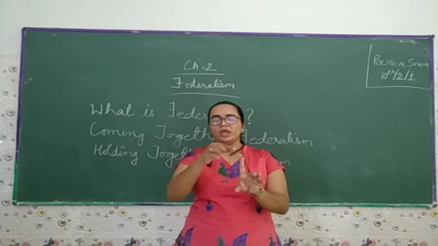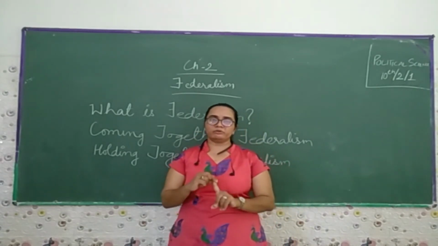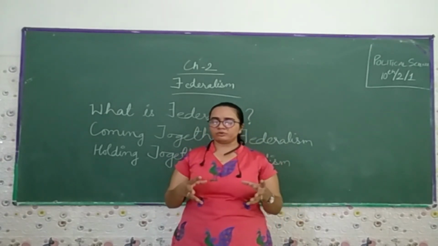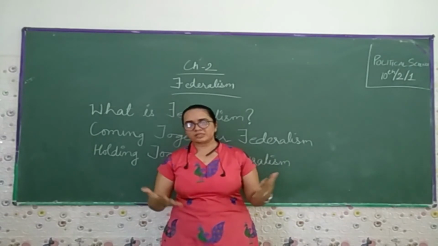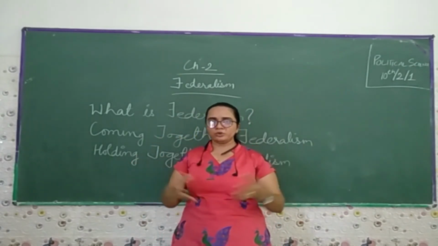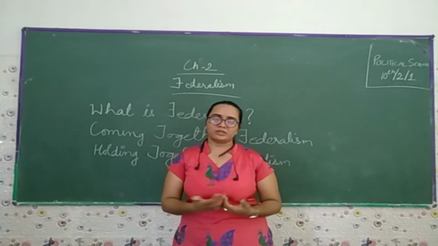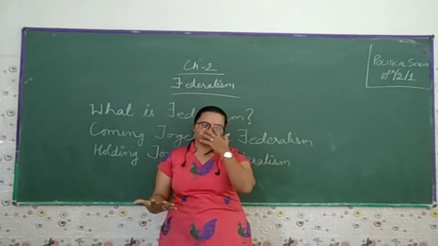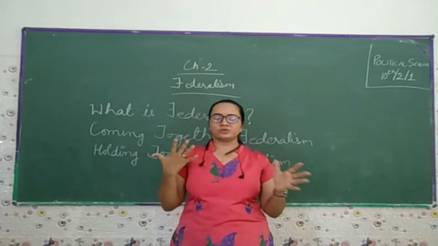In the second segment of the video, we will learn about the Union list, State list, and the Concurrent list. In the Union list, only the Union government does the work. In the State list, only the state does the work. In the Concurrent list, the Union and the state together do the work, which is called concurrent. So this is a brief view. In the next segment we will learn in detail what it is trying to say.